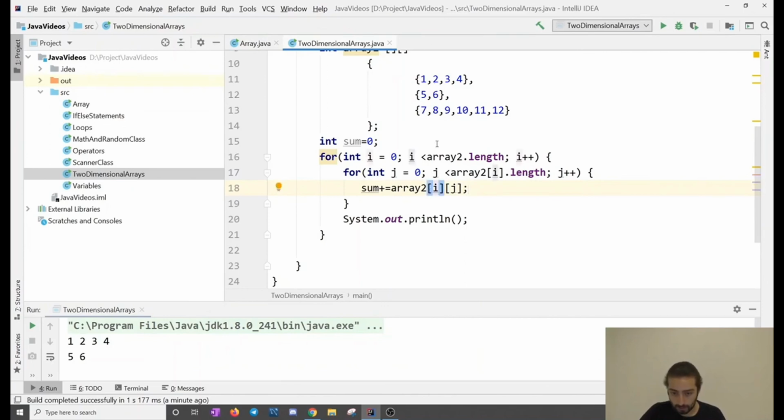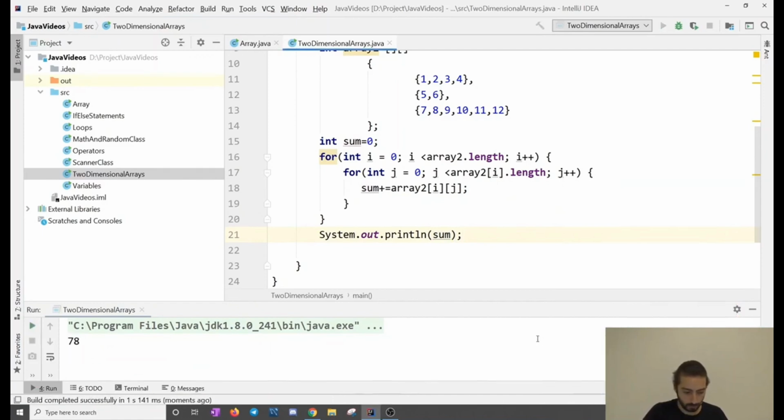So now it will get these values one by one. First, i is going to be 0, j is going to be 0, 1, 2, 3. And then it's going to be over, and I can delete this. And then i will be 1: 1,0, this. 1,1, this. And then, is there any more number here? No. So it's going to come to the other for loop. i is going to be 2: 2,0 here, 2,1, 2,2, 2,3, 2,4, and 2,5. And then at the end, we want to print out our sum. And if we print it out, it's going to give us 78.